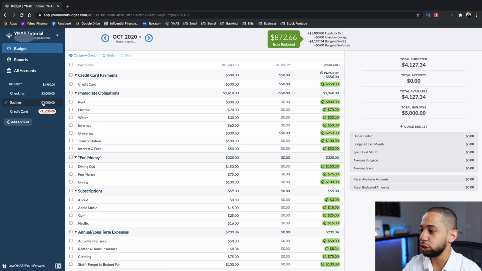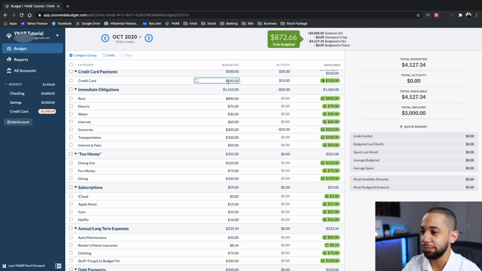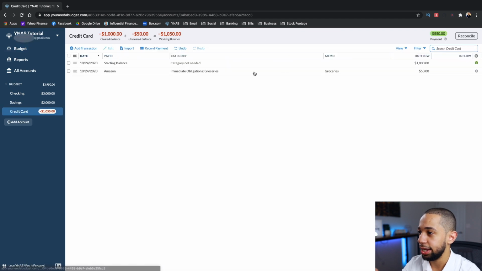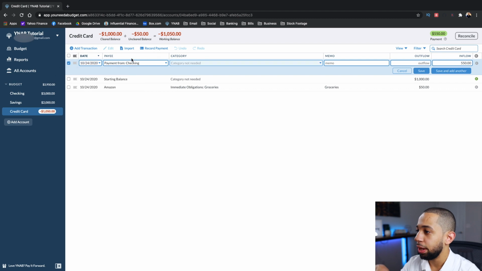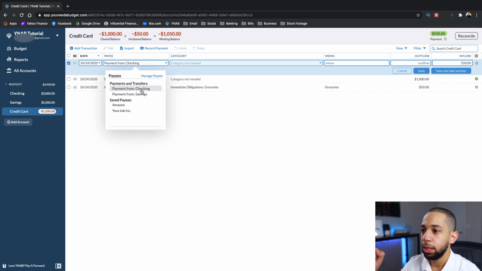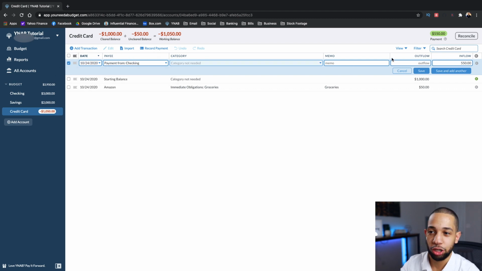Now let's go ahead and add in some more transactions. We said we were going to budget $500 to pay off our credit cards. So let's add in that transaction. Let's add in a credit card payment. So we're gonna go ahead and record payment. My payee is going to be my checking account. My memo, I'm not gonna fill it out. This is just a credit card payment.